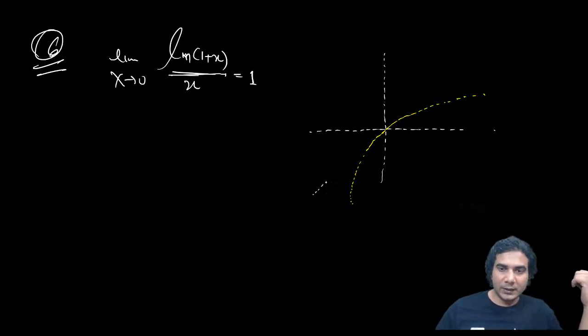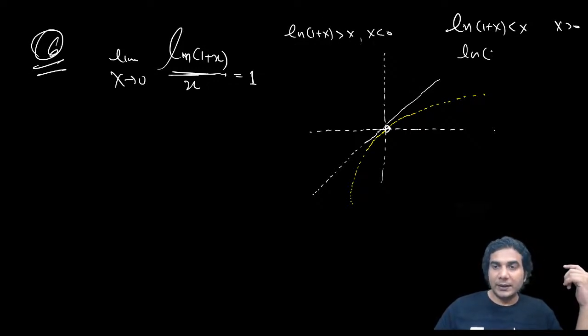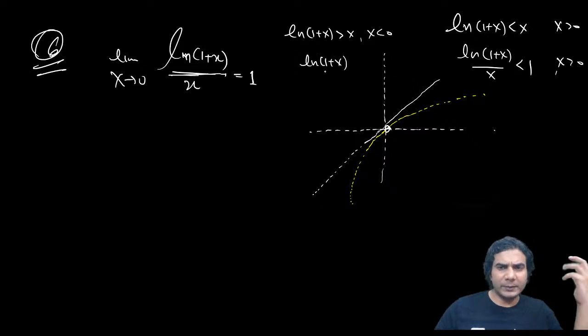Opposite to that. And using graphs also you can see the y is equal to x line is greater than ln of 1 plus x, which is smaller than x when x is positive, and ln of 1 plus x is more than x when x is negative, right? So if you divide, then ln of 1 plus x upon x will be smaller than 1 when x is positive. And similarly here also if you divide, the inequality will be reversed because x is negative. So I'm sorry, I've written it wrong.